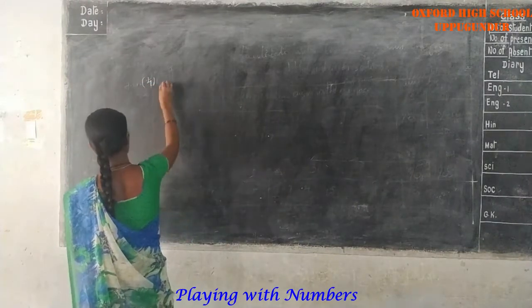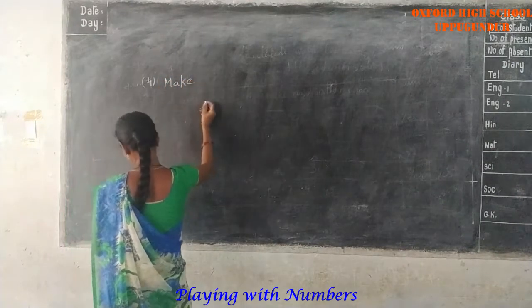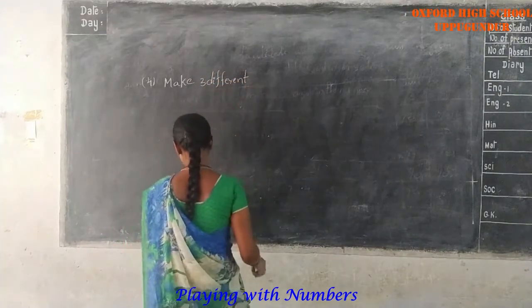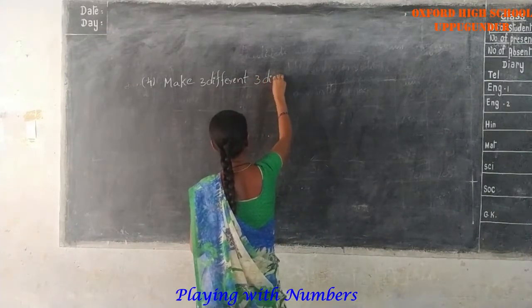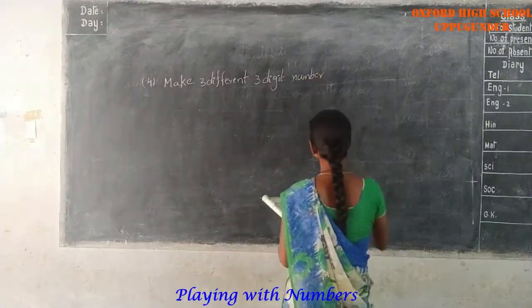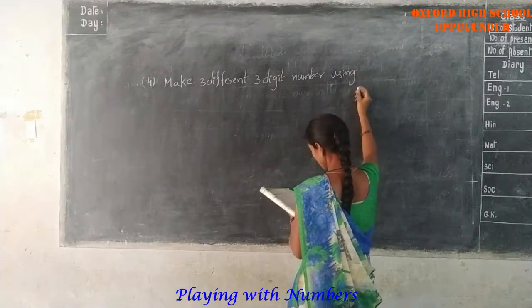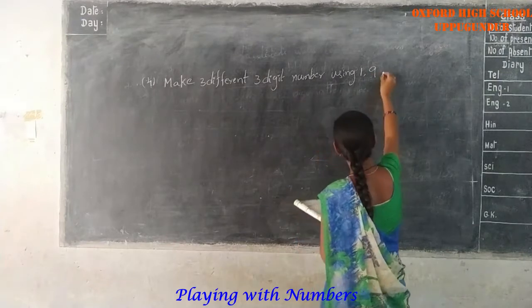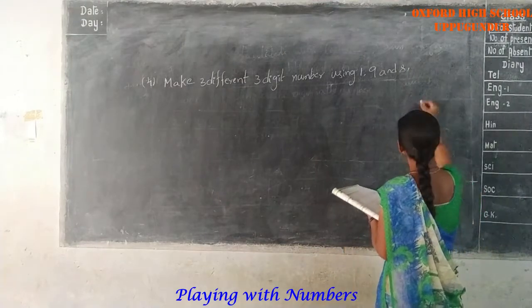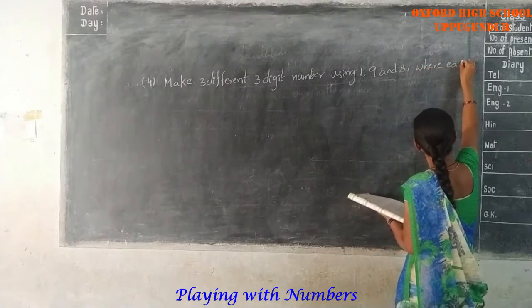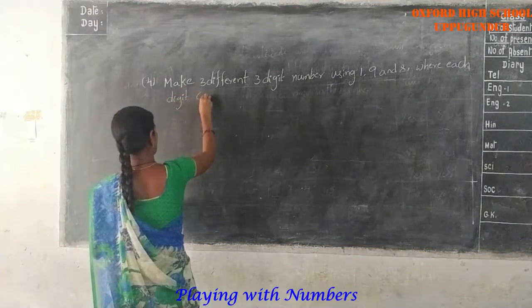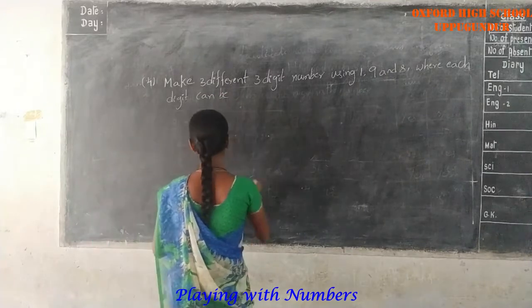Make 3 different 3-digit numbers using 1, 9 and 8, where each digit can be used only once.